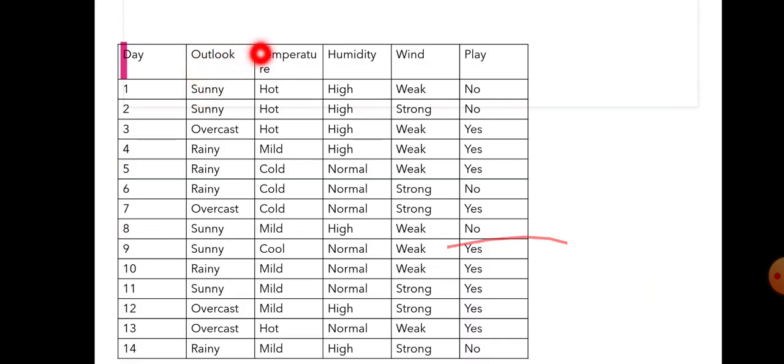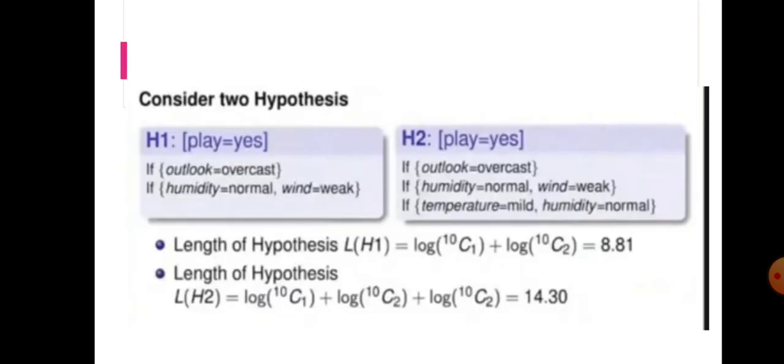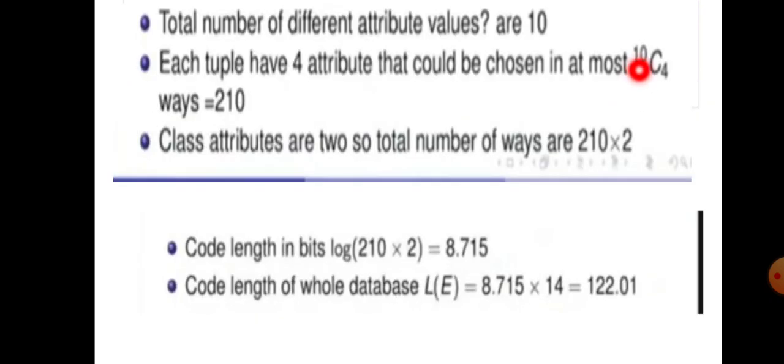That is outlook, temperature, humidity and wind. 10 distinct attributes and a 4-tuple. We can choose it in at most 210 ways. Class attributes are 2, so the total number of ways is 210 times 2.